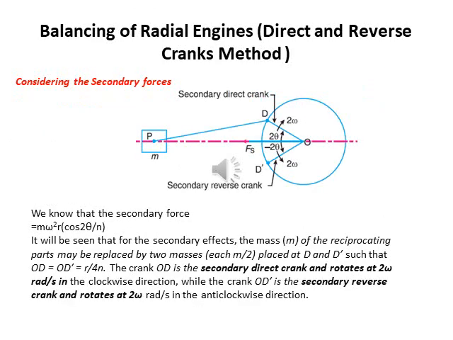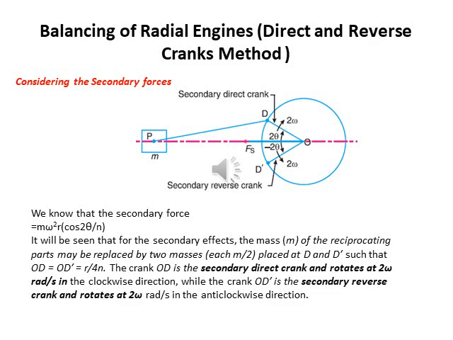So, we continue our topic balancing of radial engine by considering the secondary forces. As we know, the secondary force is m ω² r cos 2θ upon n. It will be seen that for the secondary effect the mass m of the reciprocating parts may be replaced by two masses each m/2 placed at D and D', such that OD and OD' are equal to r upon 4n.